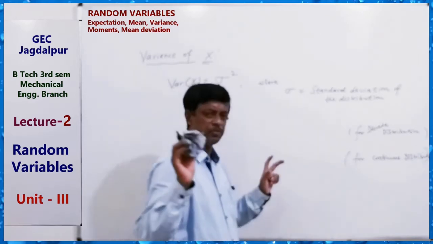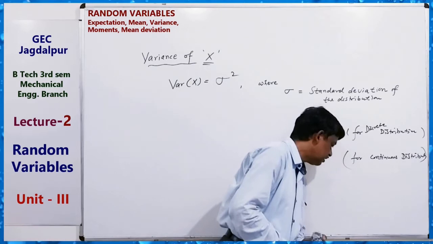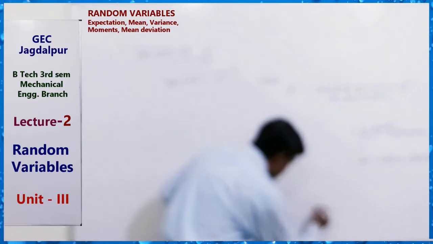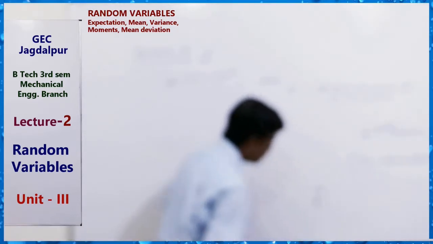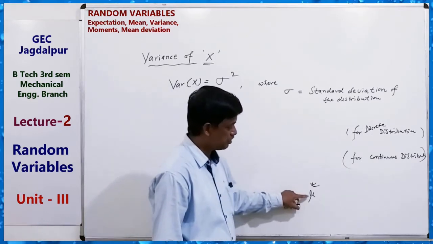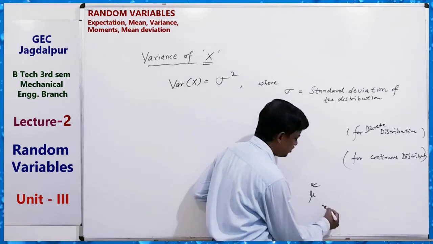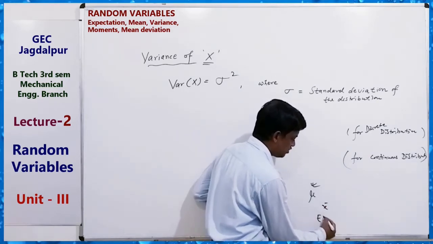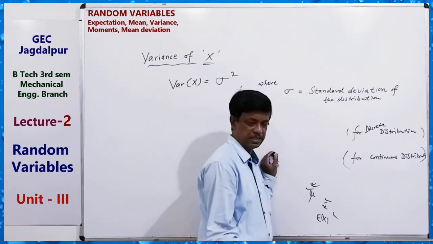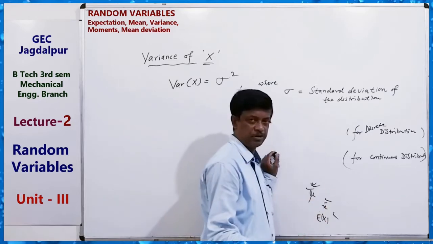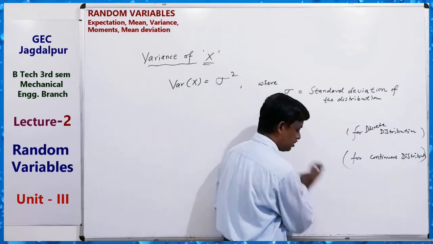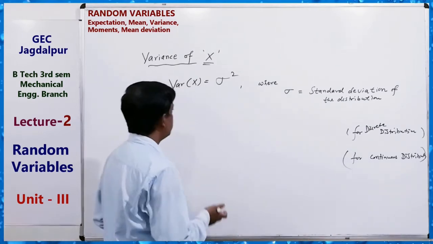So here we just have to remember the formula for variance. We denote mean by mu generally. Also we can denote it by x bar, or expectation of x. These three things are the same: mean, expected value, and x bar. Mu is used for mean. Clear? So you have to remember this notation. Okay.